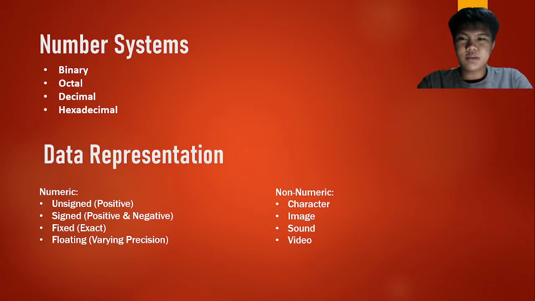And next is the decimal, which is the most common one. It ranges from 0 to 9 and it is base 10. Then the last one is hexadecimal. It has 16 digits or 16 numbers. It's base 16 and it starts from 0 to 9. After 9, we'll go from A, B, C, D, E, and F.